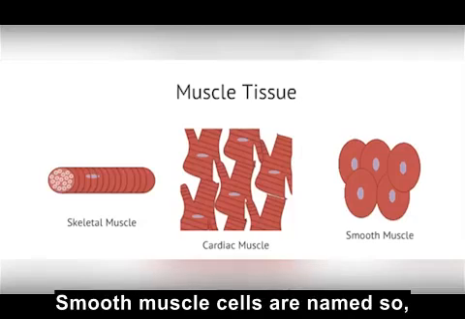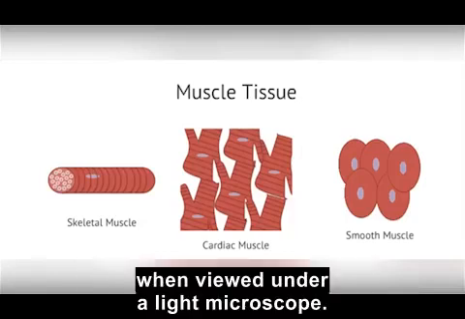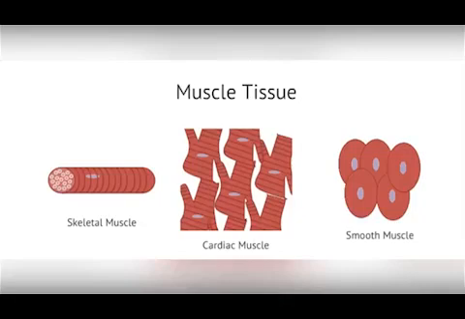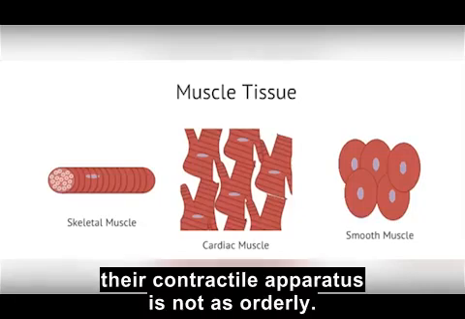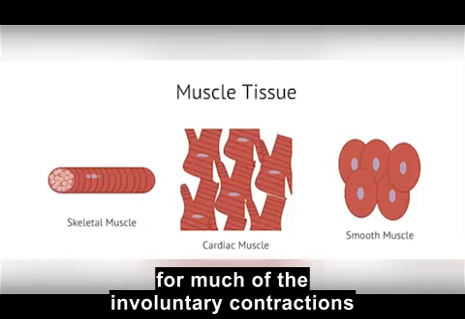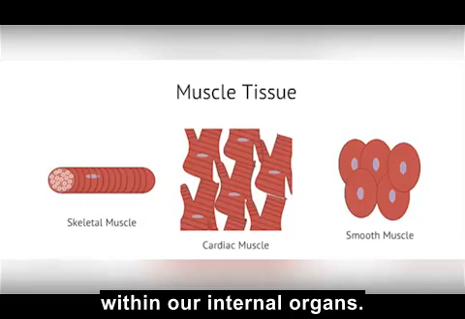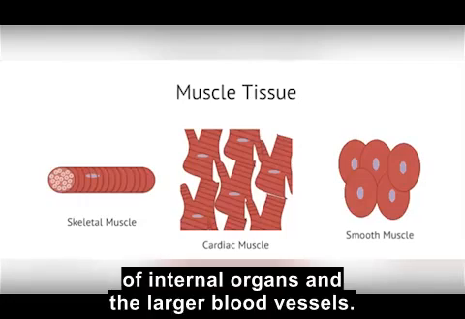Smooth muscle cells are named so because they do not have any obvious visible striations when viewed under a light microscope. They still contract, but it's just that their contractile apparatus is not as orderly. The smooth muscle is responsible for much of the involuntary contractions within our internal organs. Smooth muscle is often found within the walls of internal organs and the larger blood vessels.